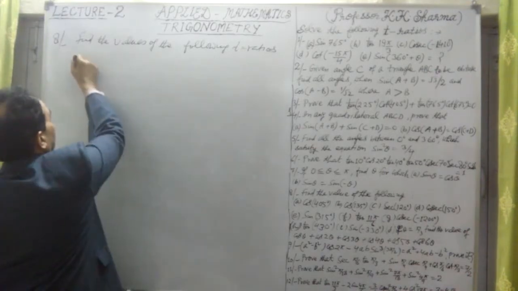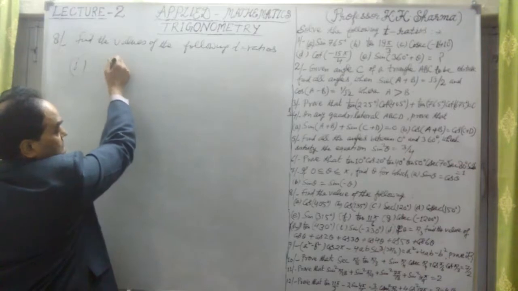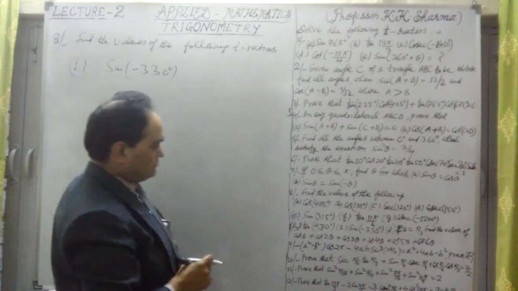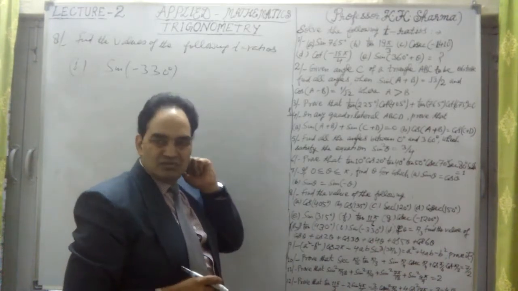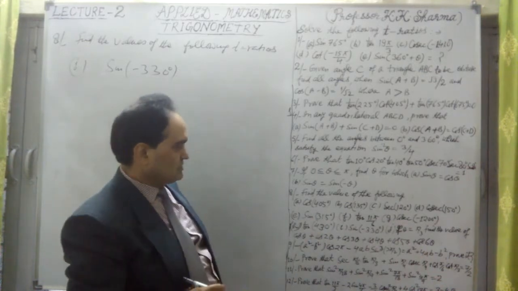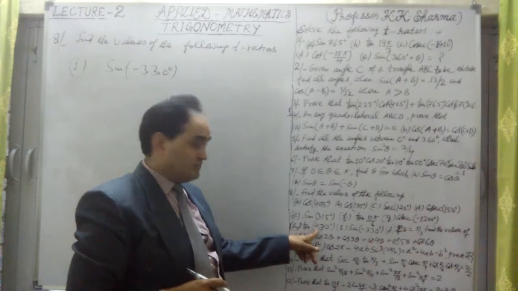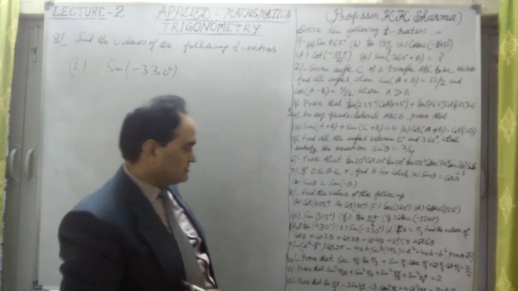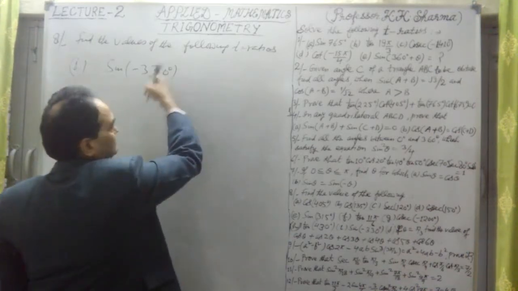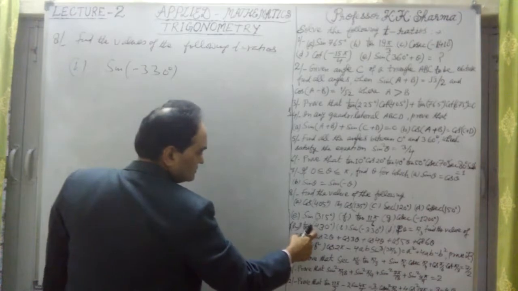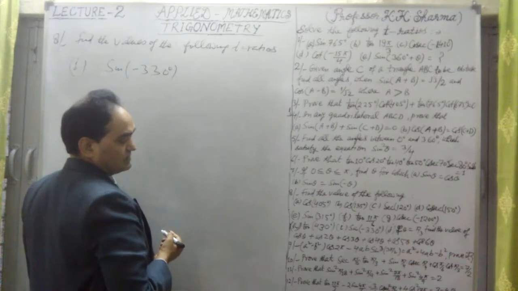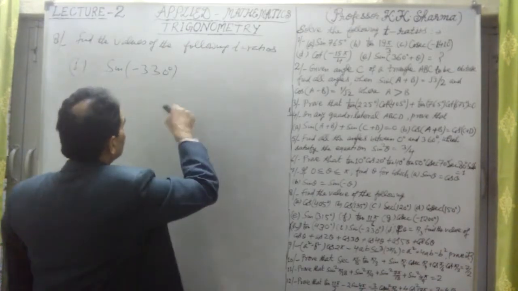Now I. What is the I part? This is sine of minus 330 degree. It may be not 430, but it may be 330 degree. So then 360 minus 30 degree, then the value can be calculated. It's not 430 degree. But if it is wrongly mistaken, I mean if it is 330 degree like this, sin 330 degree, then this value can be calculated easily. Okay, so maybe the value is not correctly given. It is 330 degree either, but 430 degree cannot be calculated because its values are not given.